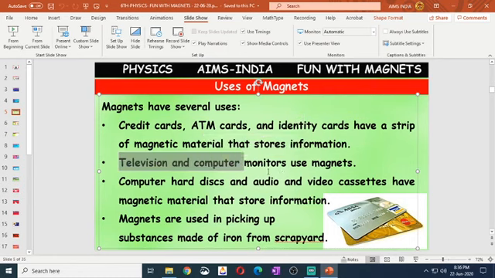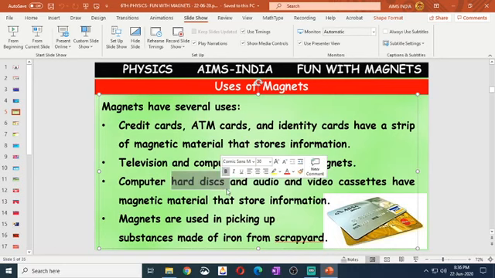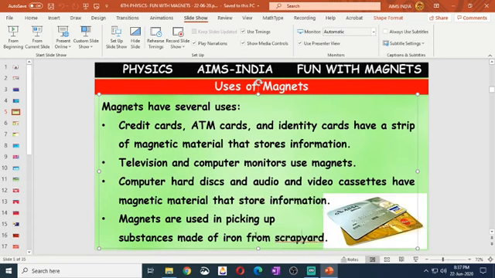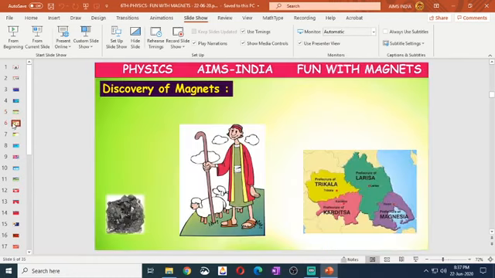Even television and computer monitors make use of magnets. Computer hard disks, olden days audio cassettes, and video cassettes use magnets for storing information. Or from a scrapyard, if you want to pick up substances made of iron, we make use of magnets.